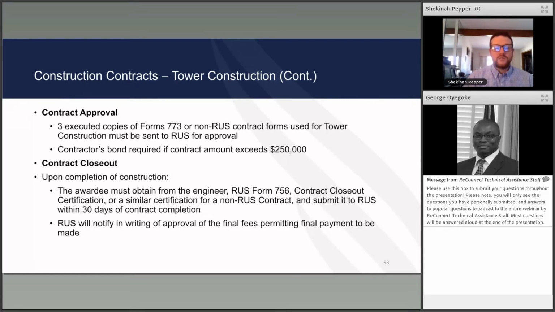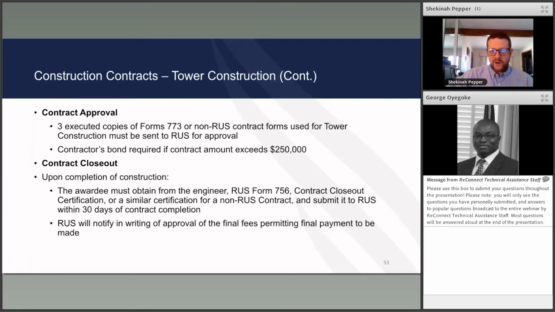And a contractor bond is required if the contract exceeds $250,000. For closeout, the awardee must obtain the RUS Form 756 contract closeout certification, or a similar certification for a non-RUS contract. And if you are looking at doing a non-RUS contract, make sure that you talk to your GFR and work with them on that contract and the different documents that need to go with that.